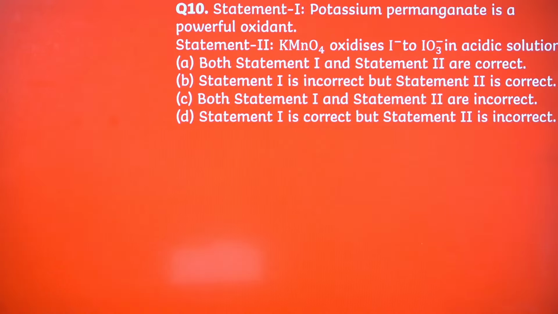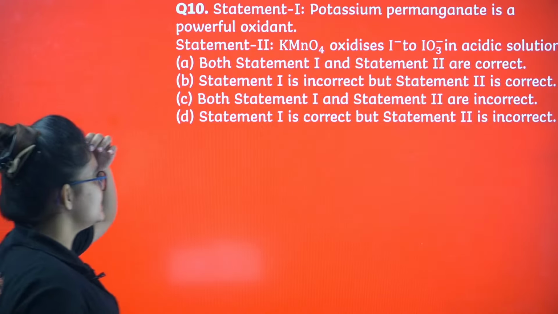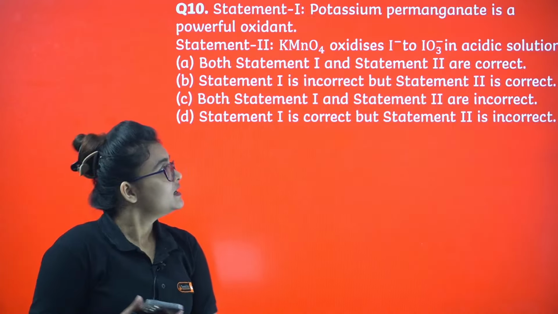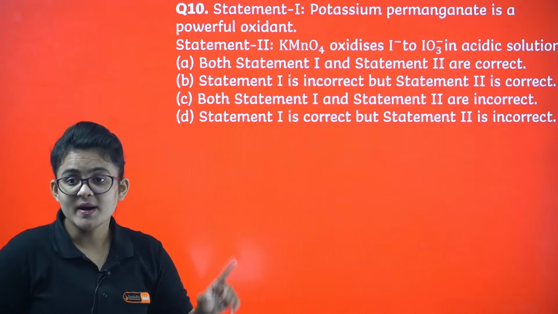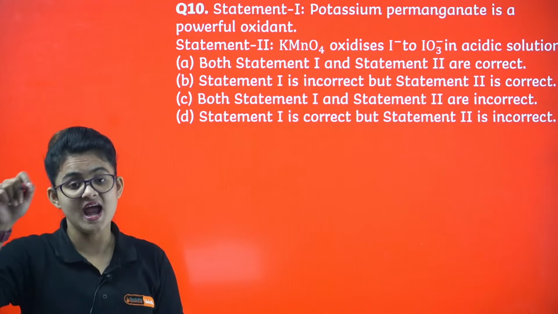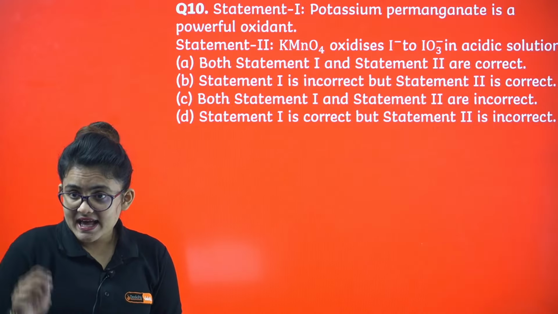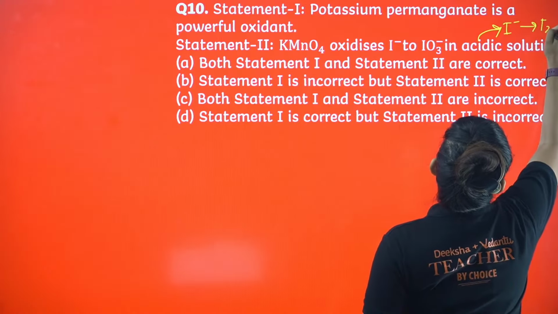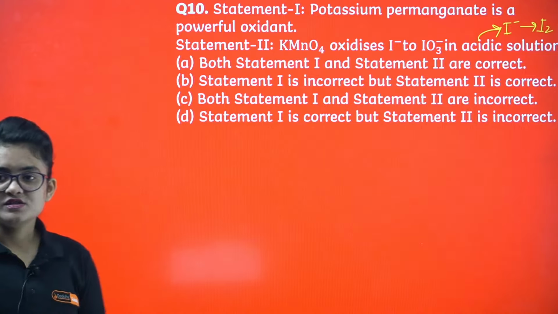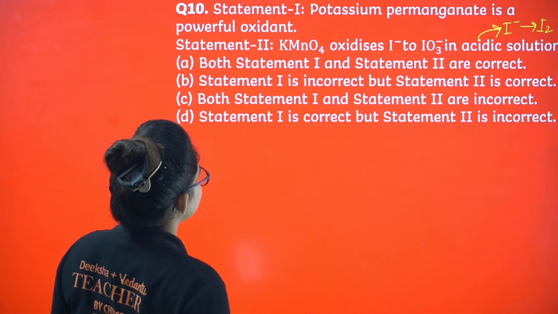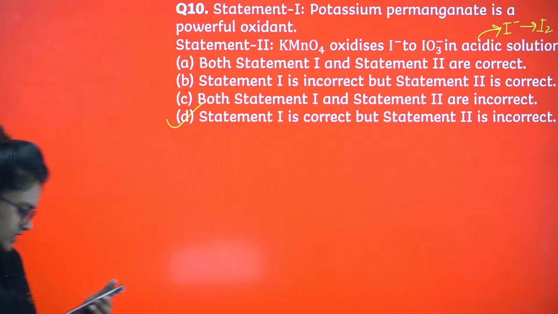Statement 1: potassium permanganate is a powerful oxidant. Statement 2: KMnO4 oxidizes I- to IO3- in acidic solution. First statement is definitely true, that is, potassium permanganate is a strong oxidizing agent, yes. But KMnO4 oxidizes I- to IO3- not in acidic solution, but in alkaline and neutral solution. In acidic solution, it oxidizes I- to I2, iodine is liberated. So statement 2 is the wrong one. Statement 1 is correct, statement 2 is incorrect. So option D is going to be the correct one.